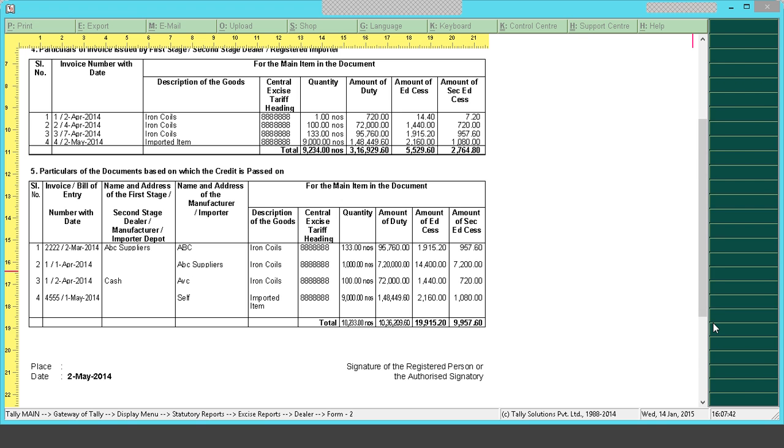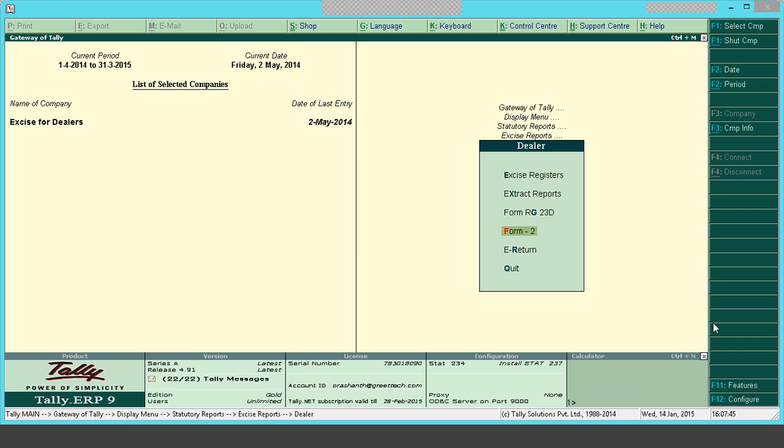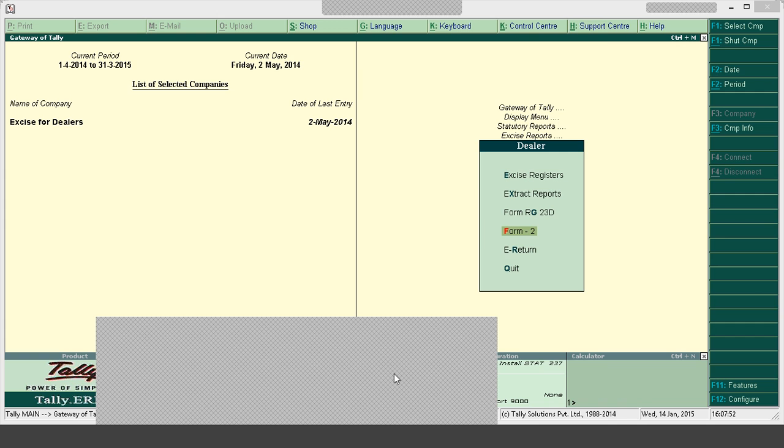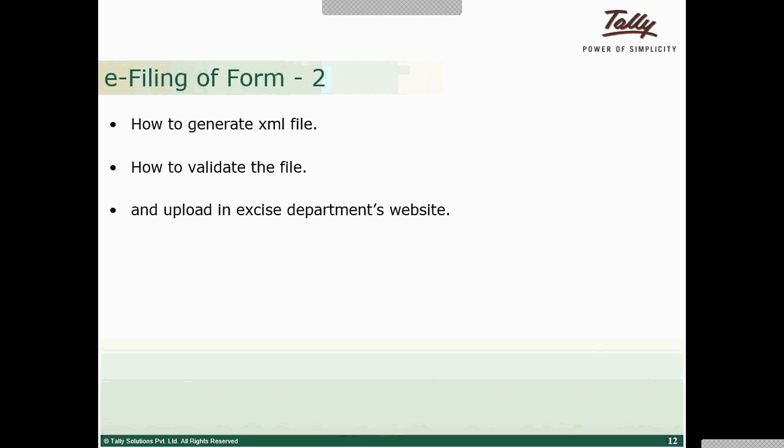Okay. And we also have e-return of this form. That is e-return of this form 2, which should be done on a quarterly basis. Okay. So the next one is e-return. In e-return, in Tally it's very simple. With simple 3 steps, the e-return can be generated.